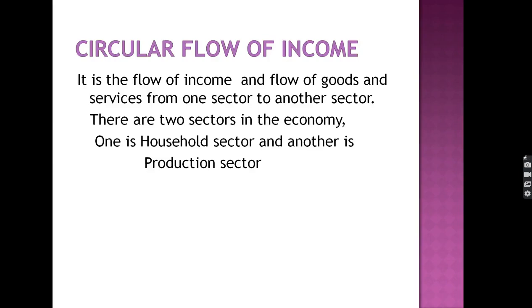For example, producers produce goods and it flows into the household sector. For example, households provide land, building to the factories. These are also known as the flow of factors from the household sector to the other sector. Further, we also understand the concept. It is circular flow of income. It is the flow of income from one sector to another, not only in the form of income but also in the form of goods and services.